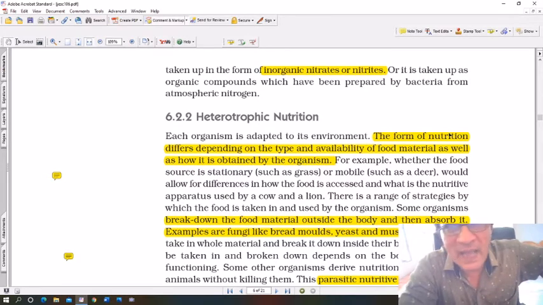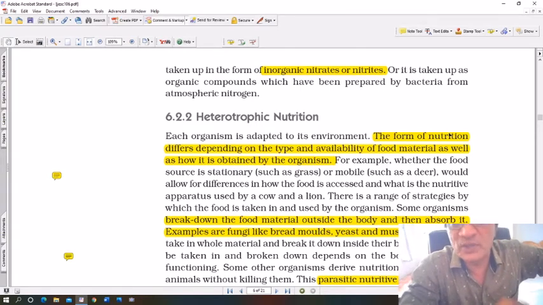Okay, a lion indirectly depends upon green plants. You might start wondering, how can a lion depend upon green plants? A lion is a non-vegetarian, eats meat, not plants. But a lion eats deer, herbivores, and herbivores eat grass. So indirectly, a lion, which is a heterotroph, has a heterotrophic mode of nutrition. It depends upon autotrophs, that is, on green plants.